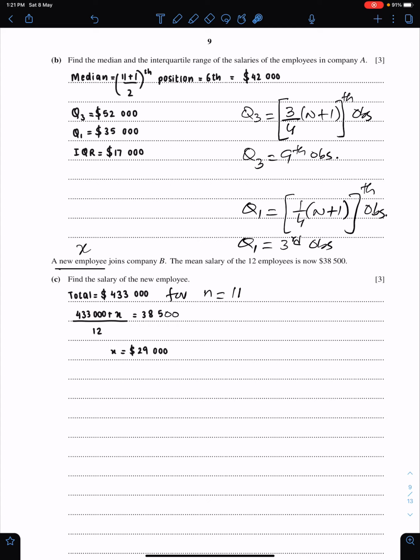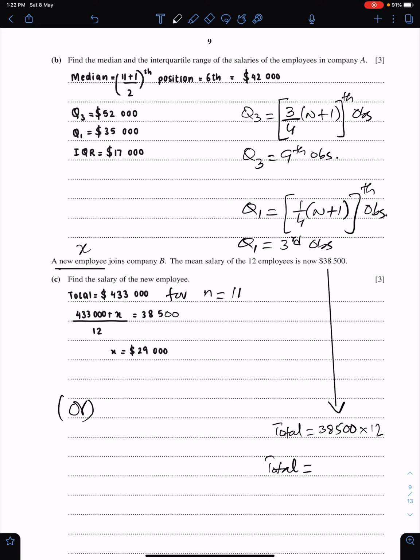The other way of doing this question is here. You can get the total salary of these 12 persons. So the total will be 38,500 times 12. This will give you the total.